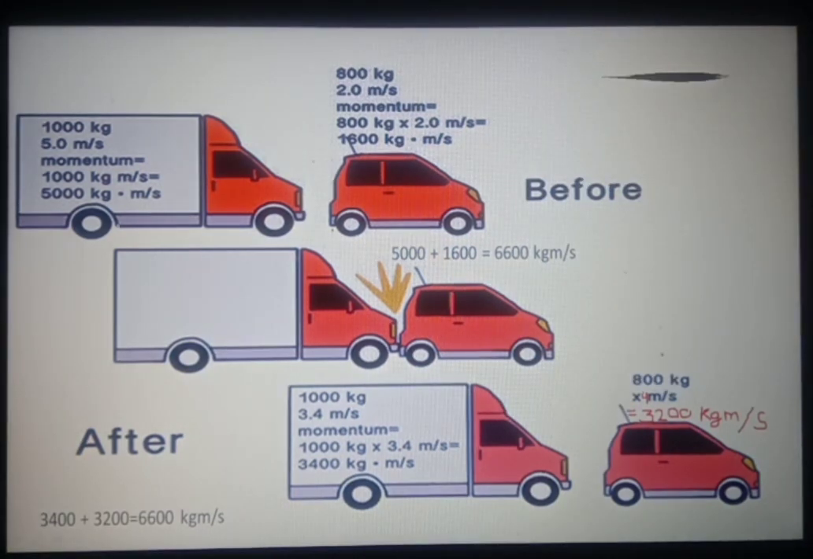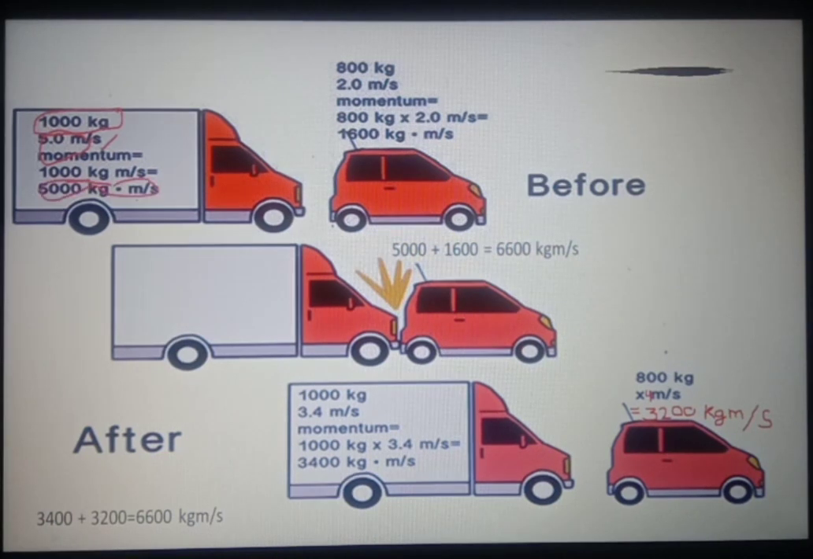Now we will understand this concept with the help of numerical values. Suppose a truck has mass 1000 kg and at the initial stage it is moving with a velocity of 5 meter per second before collision. So according to Newton's second law, its momentum will be mass multiplied by velocity, 5 meter per second. So the momentum comes out to be 5000 kilogram meter per second. This is the momentum of the truck.